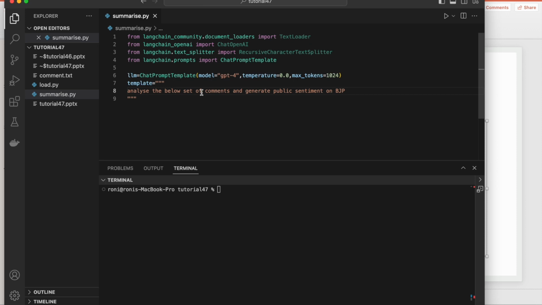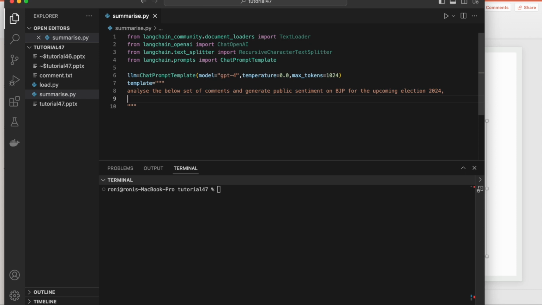Okay, so analyze the below set of comments and generate public sentiment on BJP for the upcoming election 2024, right?